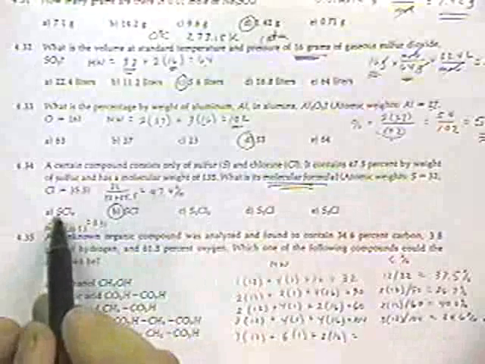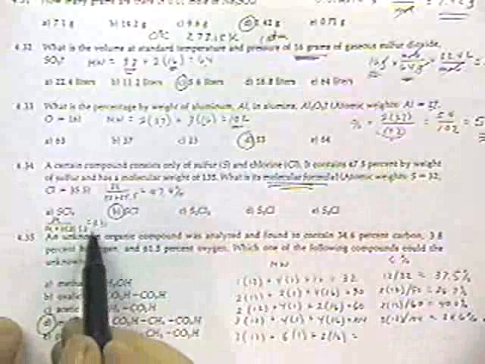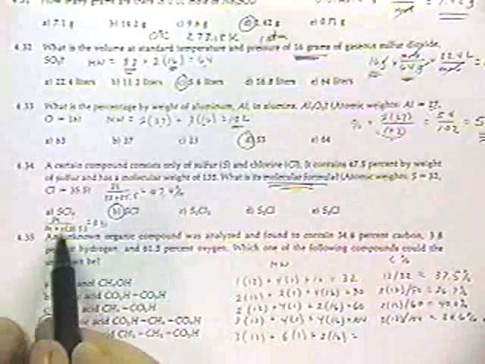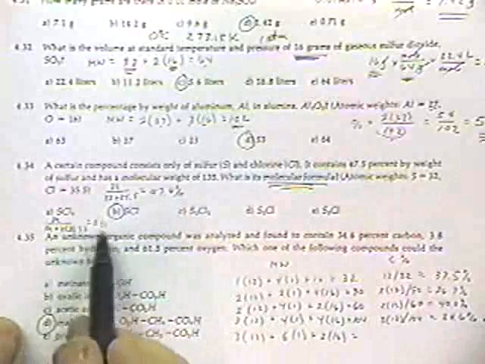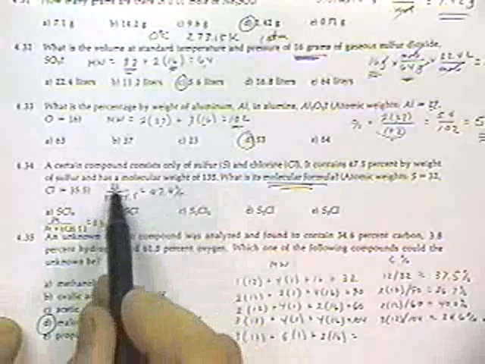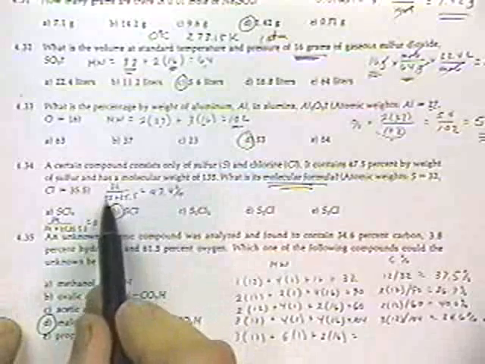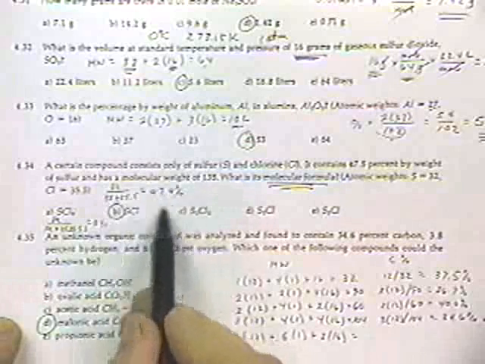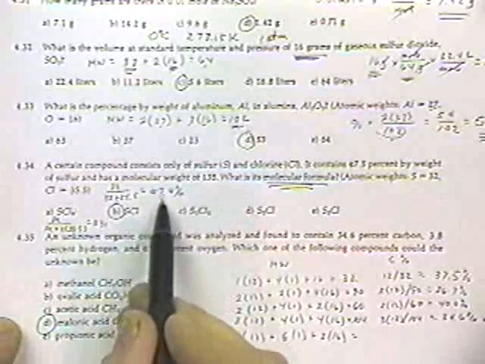When I looked at sulfur dichloride, there's 1 sulfur, and the sulfur weighs 32, plus the 2 chlorines. It was only 31% sulfur. When I went to the next one, there's the sulfur in the numerator, and then the sulfur plus the chlorine in the denominator, which would be the total weight. It's 47% sulfur, and that answers the question, so why waste the time looking at the others?